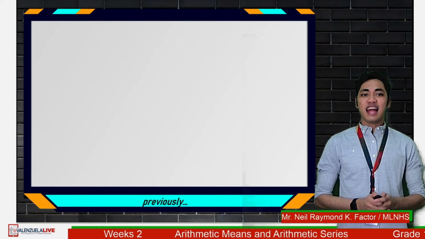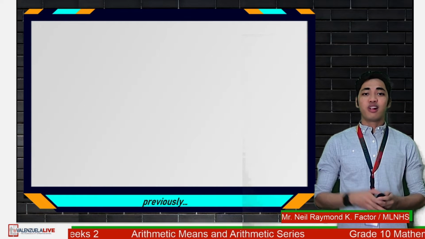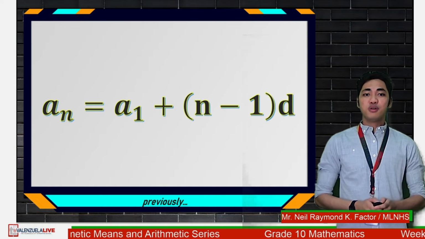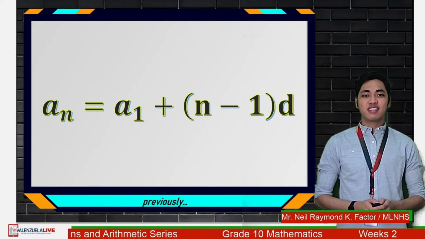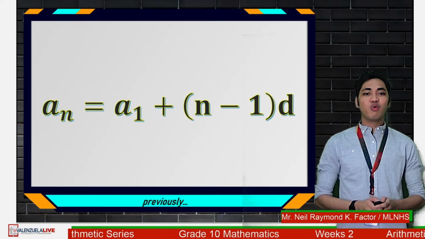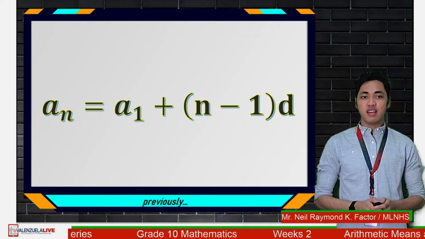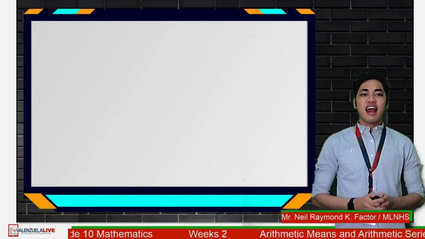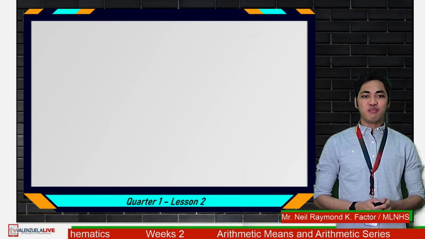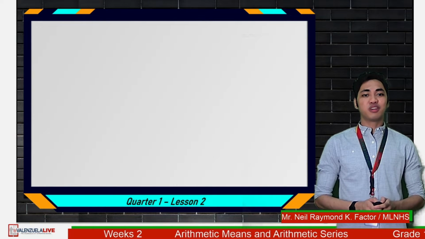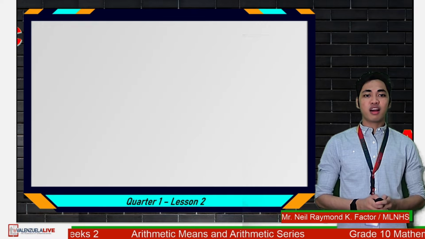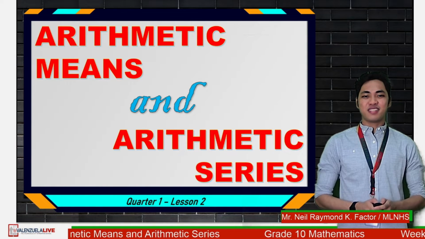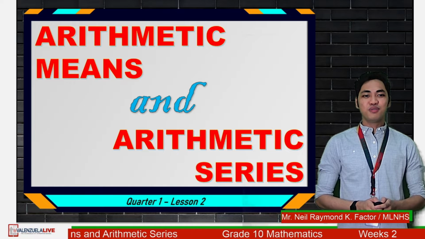Previously, in the last live session, you have generated patterns and used the formula a sub n is equal to a sub 1 plus quantity n minus 1 times d to solve the nth term of an arithmetic sequence. At this very moment, we will have an extension of that knowledge as we talk about arithmetic means and arithmetic series. So without further ado, let's start.